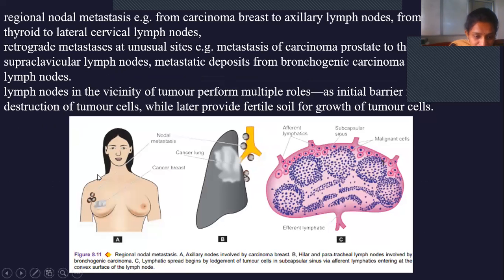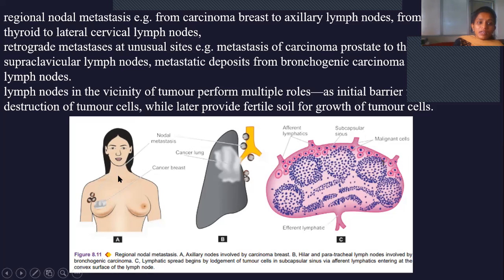In this picture, you can see regional nodal metastasis. Again, this is of different types. Regional nodal metastasis means nodes will be formed in this axillary region. From the breast to the axillary region, the tumor will spread by forming regional nodes; that we call regional nodal metastasis. Even in thyroid, it spreads to lateral cervical lymph nodes.